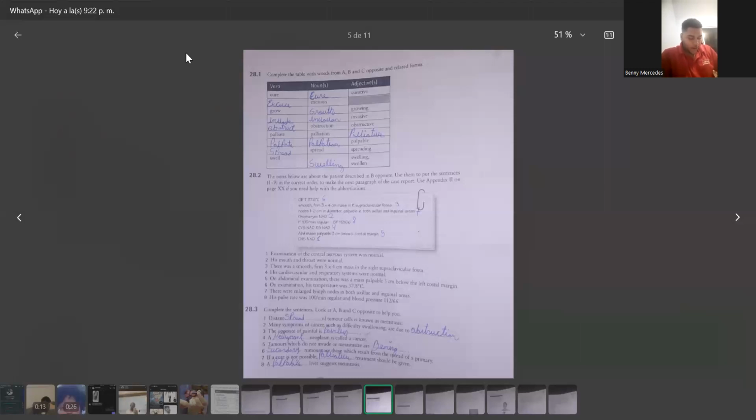Secondary tumors are those which result from the spread of a primary. If a cure is not possible, palliative treatment should be given. A palpable liver suggests metastasis.